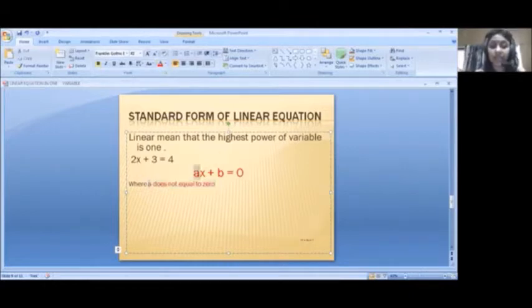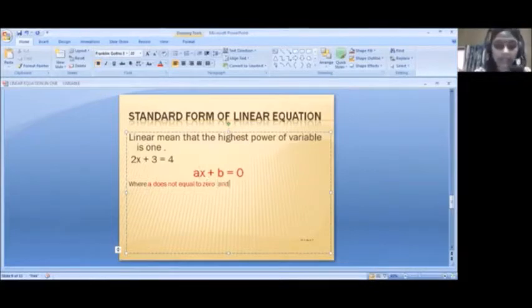Because if A is 0, suppose I put it here 0. So 0 into x, you know that when we multiply any number by 0, the product is 0. So there is no variable in there, so it does not form a linear or algebraic equation. So it cannot be 0. Always it cannot be 0.